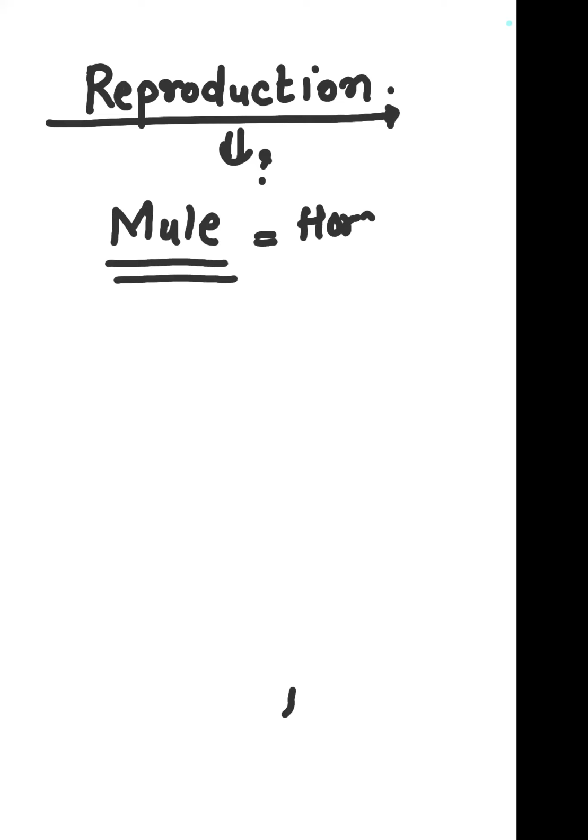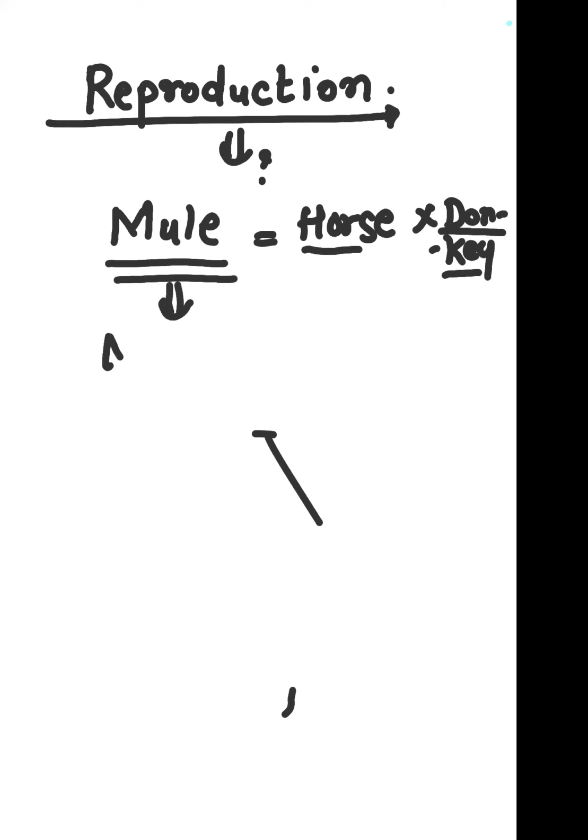Now we are saying reproduction also is not a whole and total characteristic of living organisms. What is the reason behind it? Take the case of a mule. A mule is a crossbreed between a horse and a donkey, and this mule cannot give rise to the next generation.